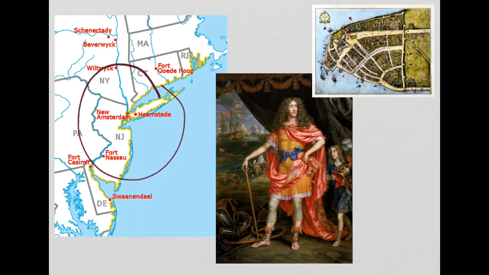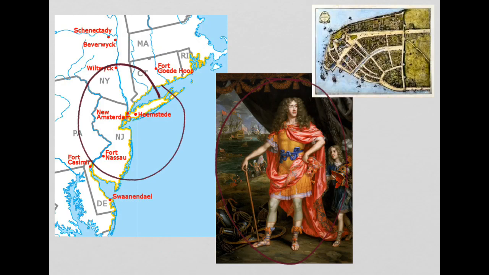So in 1664, the King of England gives this land to his brother, this man right here, called the Duke of York. He sends in warships and takes the area over from the Dutch. The Dutch actually quite quickly surrender, and it goes to the English, and they of course rename the area New York after the Duke of York.